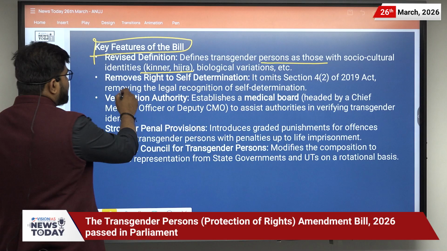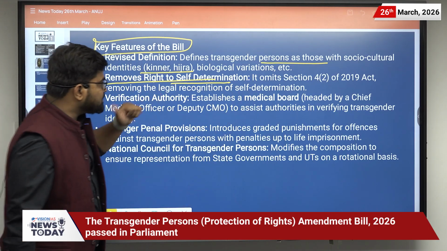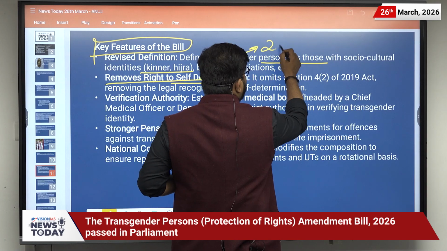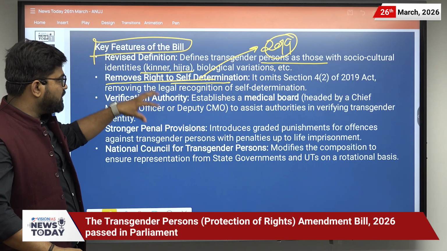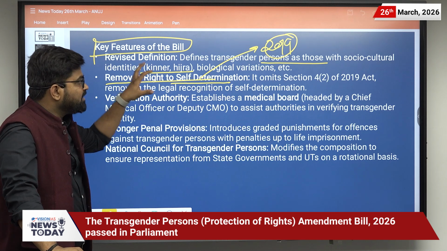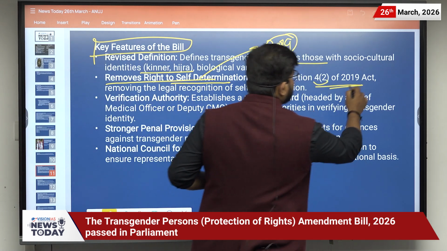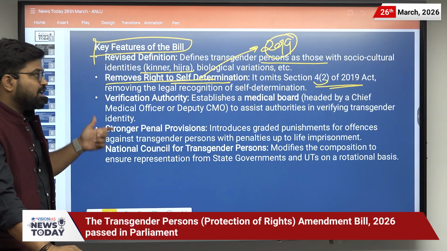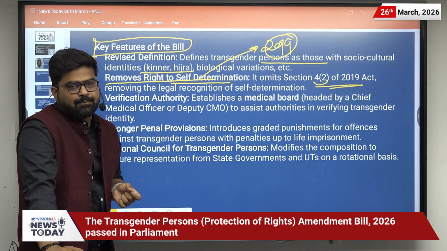Then it removed the right to self-determination. It was provided in the Act of 2019, but now with this bill it has been removed, and it omits section 4(2) of the 2019 Act, removing the legal recognition for self-determination.